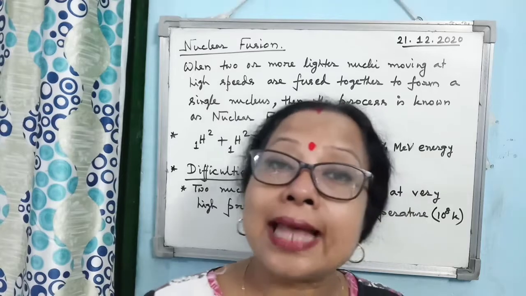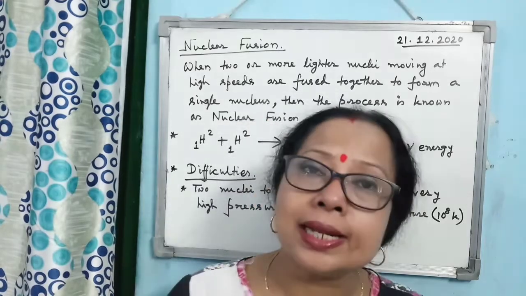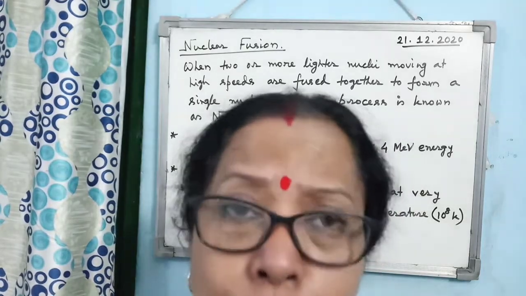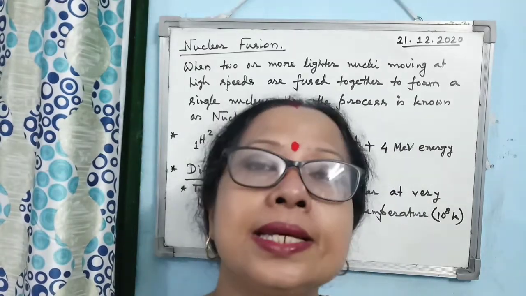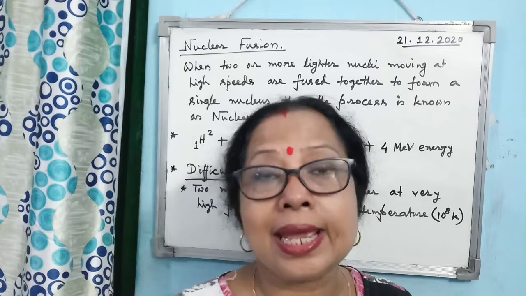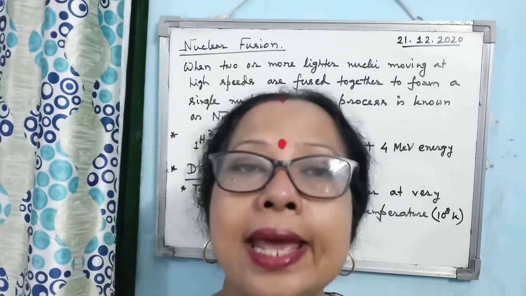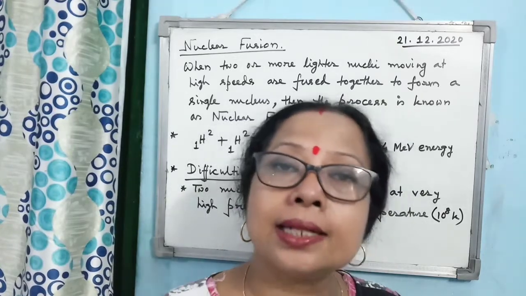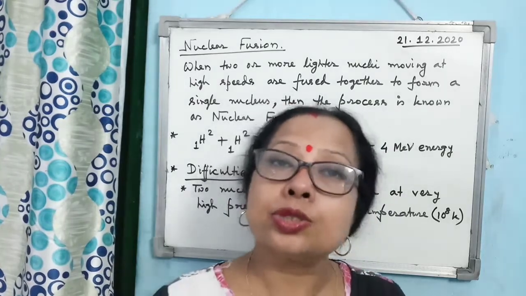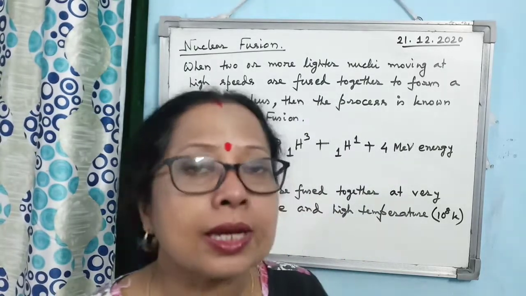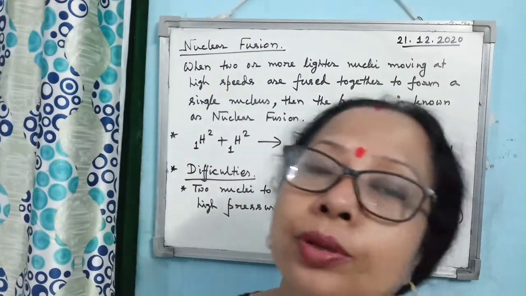Alright, so that high temperature, not only that, when they want to fuse together, then also high pressure should be applied. Then only they will come closer with each other and be fused. That is the difficulty of having the nuclear fusion reaction.